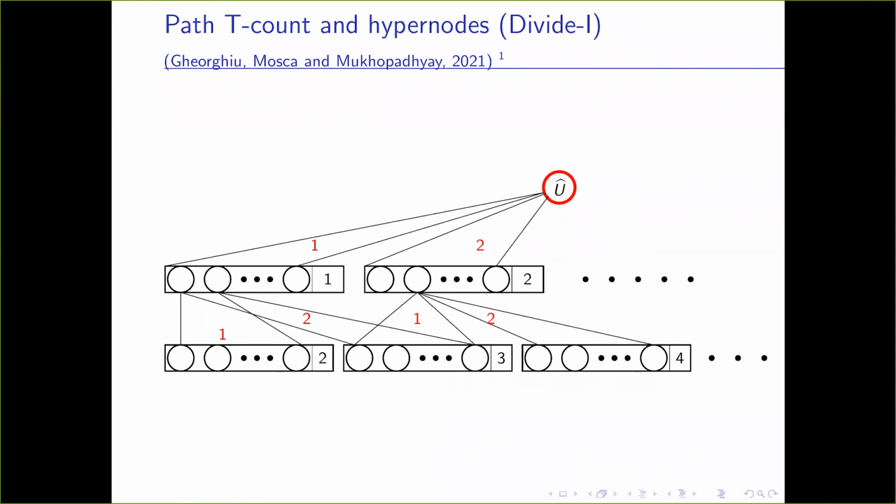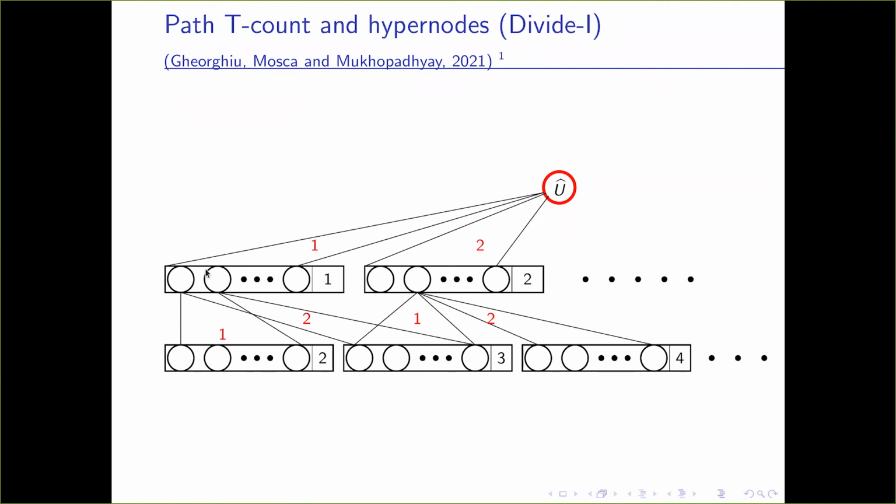Now the concept of hypernodes. At each level, we multiply the channel representation of this unitary with the channel representation of the VIs, which have T-depth 1, but can have T-count at most n. According to the T-count of VIs, we can group the nodes in each level into hypernodes.